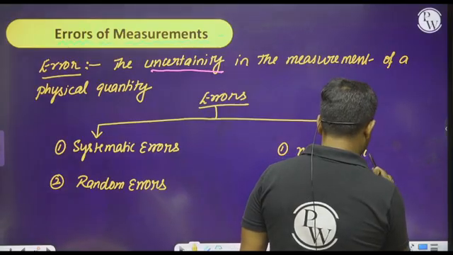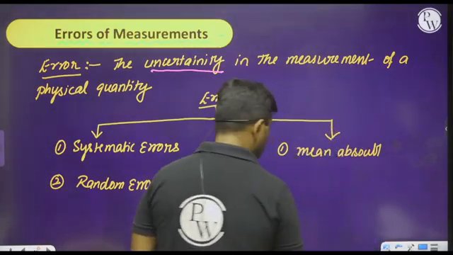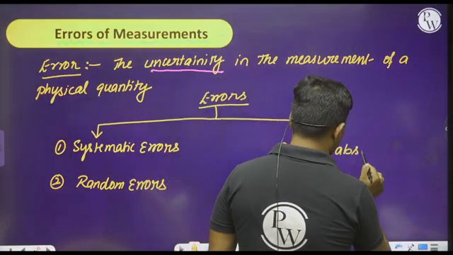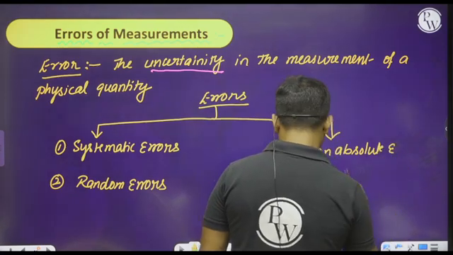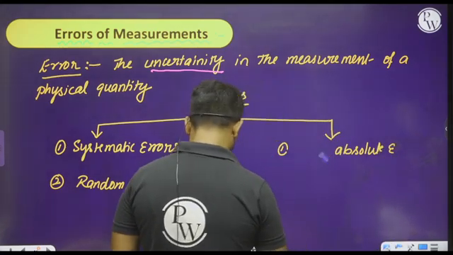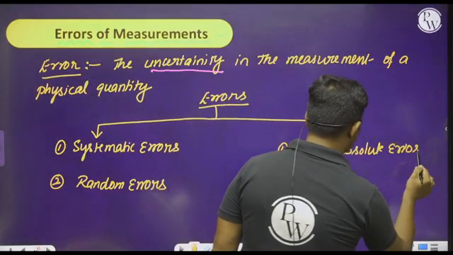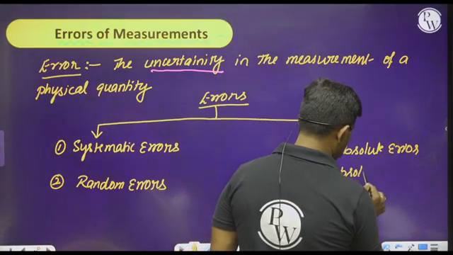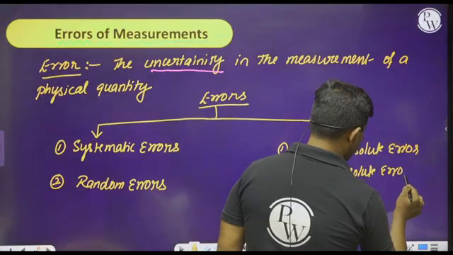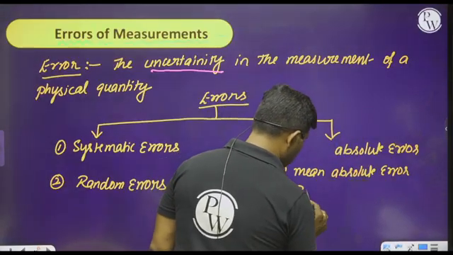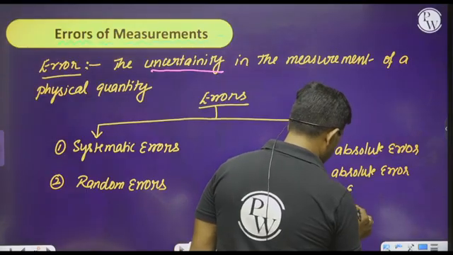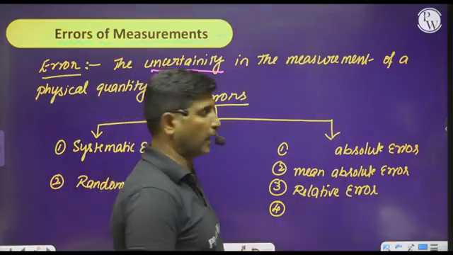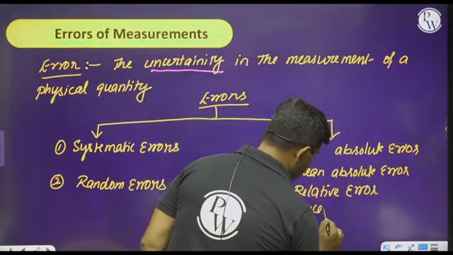Mean absolute error. First of all, we discuss absolute error, second mean absolute error, and third we can go with relative error or fractional error. We can also call this relative error, also fractional error, and also we can go with percentage error.